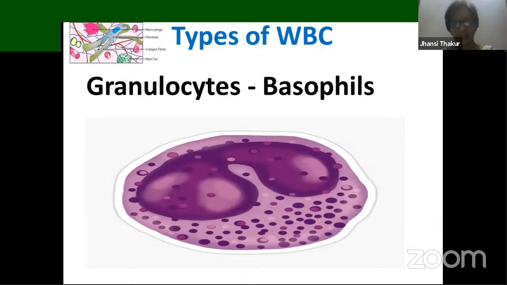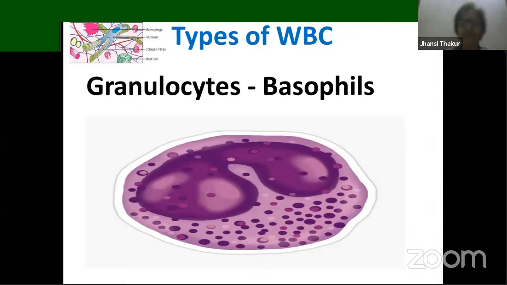RBCs are only of one type which we have studied, but we can divide WBCs into 2 types based on the presence or absence of certain substances called granules. Granules are present in cytoplasm. So what are these granules? Granules are nothing but enzymes that do the work that particular WBC is supposed to do. When enzymes are not present, you can't see those granules, those dots. So those WBCs are called agranulocytes.